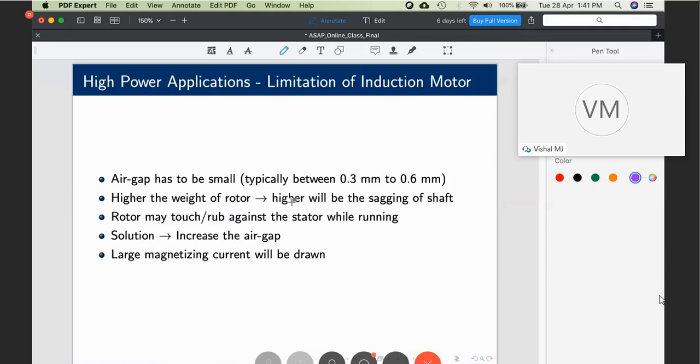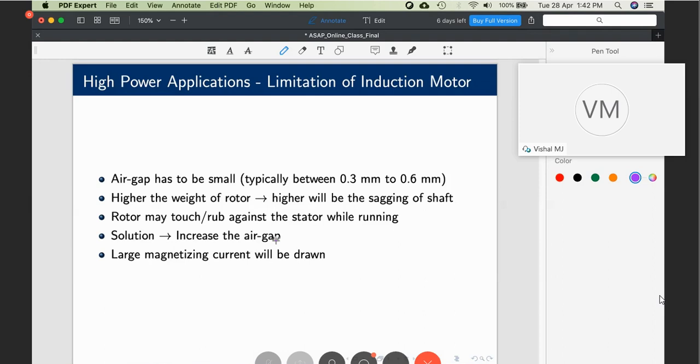Since the rotor is so large, it will cause minor sagging, a small amount of sagging. But that small amount of sagging itself will create trouble for an induction machine because the air gap is very small, of the order of half a mm. So what is the solution? Increase the air gap. But is that a proper solution to use? That's the question. Just now we have seen, as the air gap length increases, the magnetizing current also increases.